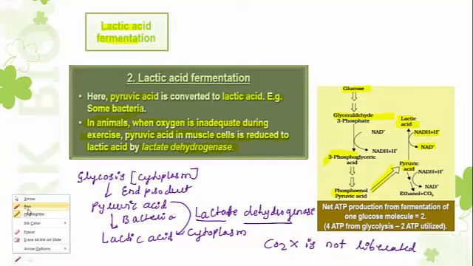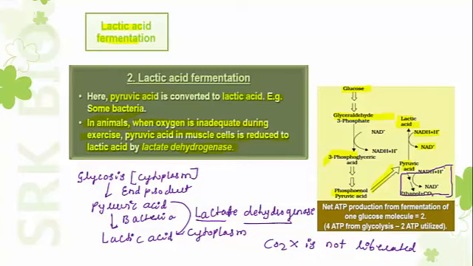At the end of the fermentation, if lactic acid is obtained, this represents lactic acid fermentation. If alcohol and carbon dioxide are produced at the end of fermentation, that represents alcoholic fermentation. Again, this part is not necessary to represent while writing the schematic representation of lactic acid fermentation. Only up to pyruvic acid will remain, then represent this portion of the schematic representation.